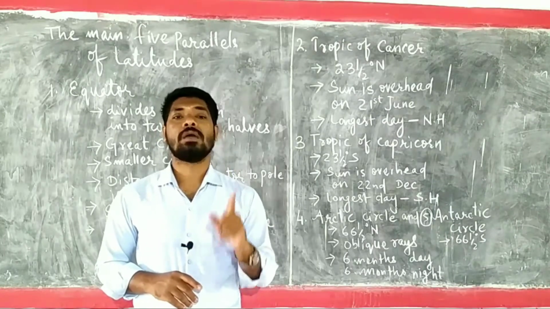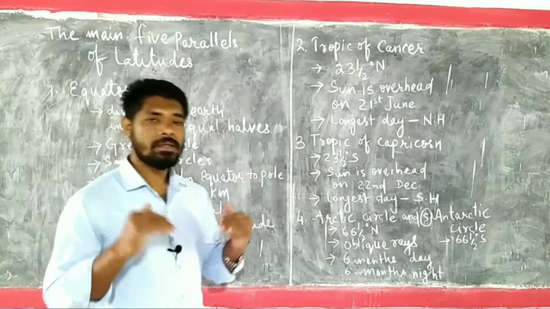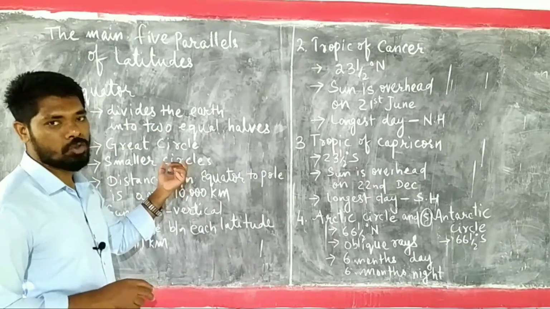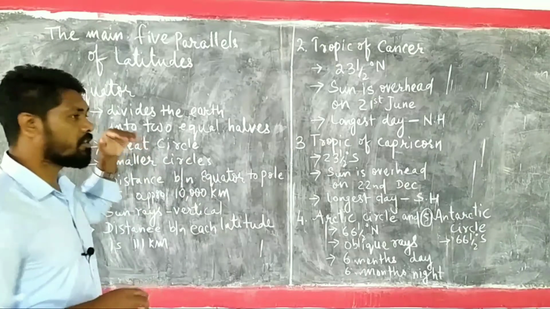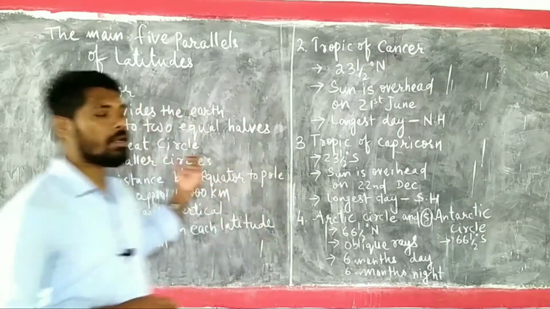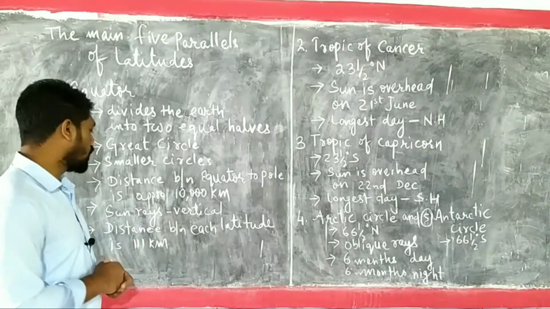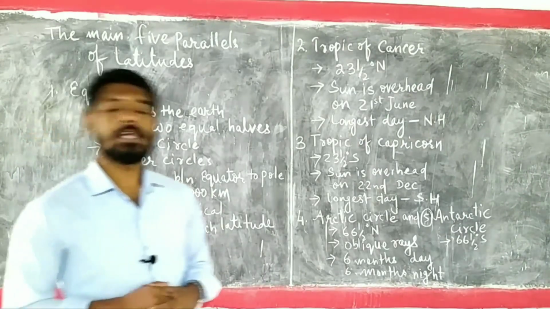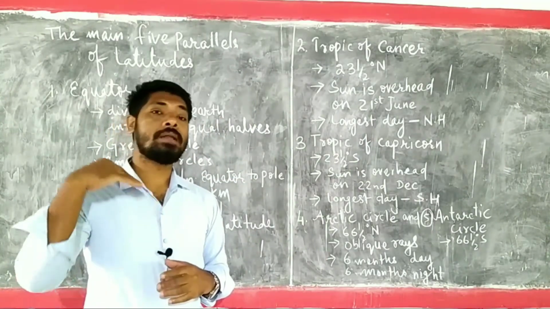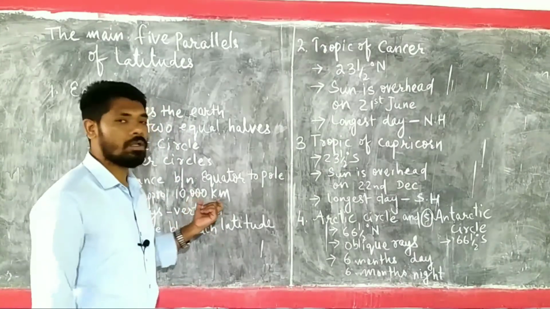That's why it is known as the great circle, and all other circles do not divide the earth in 2 equal halves. That's why they are known as smaller circles. Only the latitude which divides the earth in 2 equal halves is defined as the great circle. Then the distance from equator to the pole is approximately 10,000 kilometers, from the 0 degree latitude towards the 90 degree north and the 90 degree south pole.